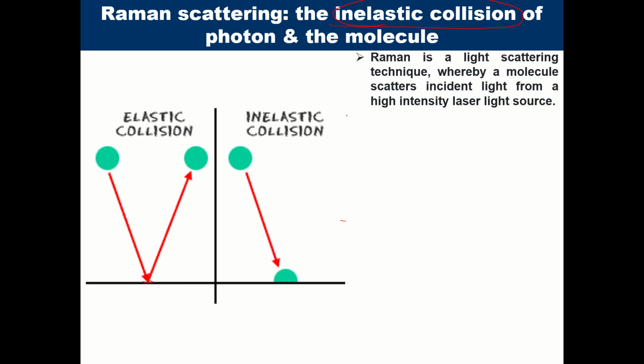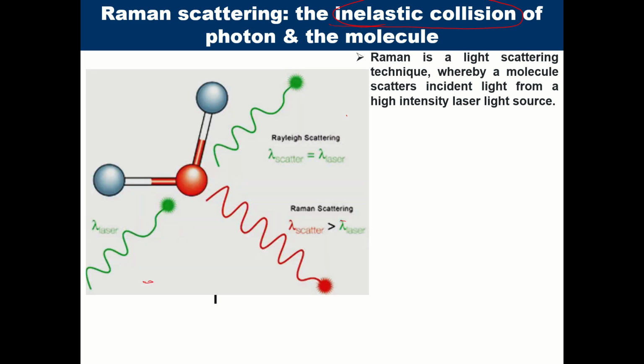We found that the violet light was incident upon benzene, and a green light was seen of a small fraction which has changed in color. That was Raman scattering. So basically this is what was happening. Suppose we have a laser. This is your source of laser, lambda green. It's incident upon this, and most of the light passes through, is scattered and has the same energy as that of laser.